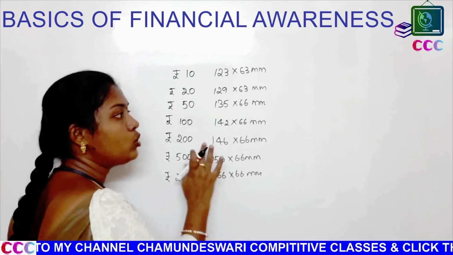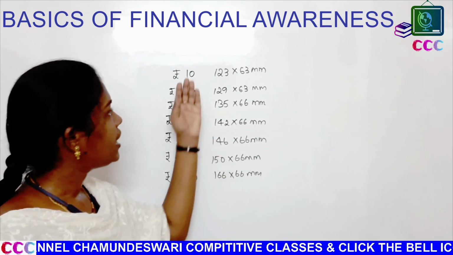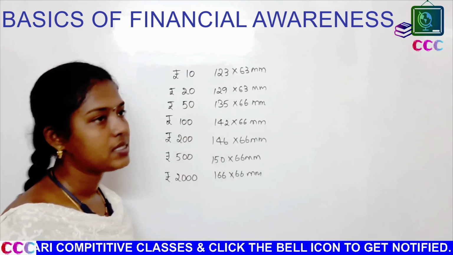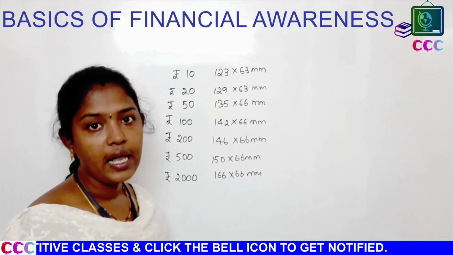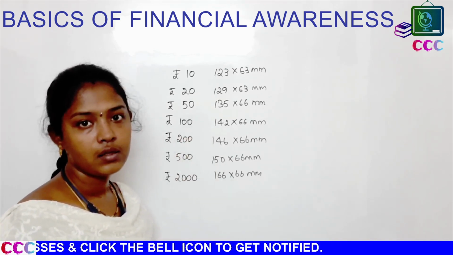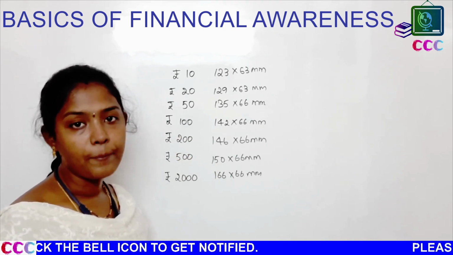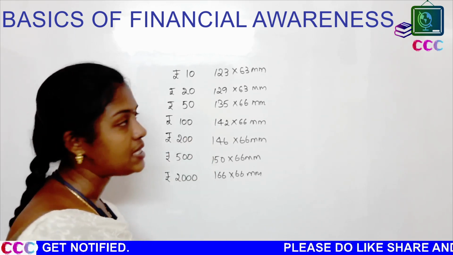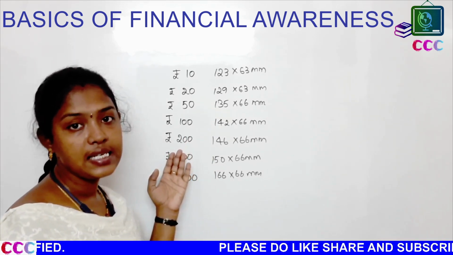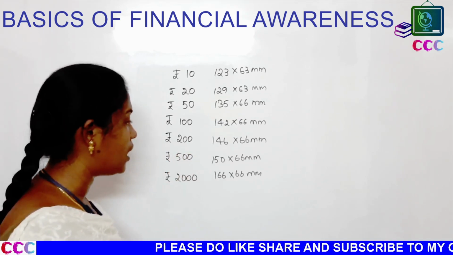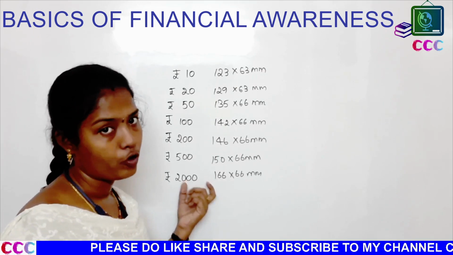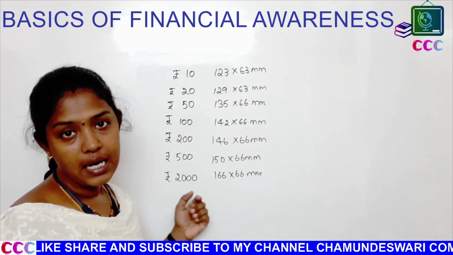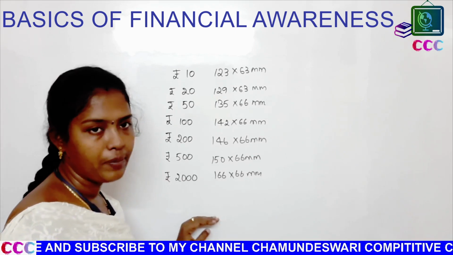Now coming to the motifs of these newly released notes: 10 rupees, Sun Temple Konark. 20 rupees, Ellora Caves. 50 rupees, Hampi with chariot. 100 rupees, Rani ki Vav, it is a fort name. 200 rupees, Sanchi Stupa. 500, Red Fort. 2000, Mangalyaan, MOM, Mars Orbital Mission.